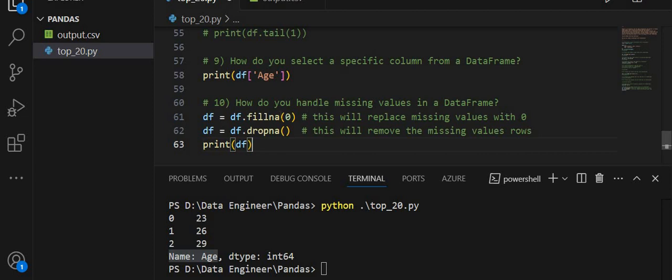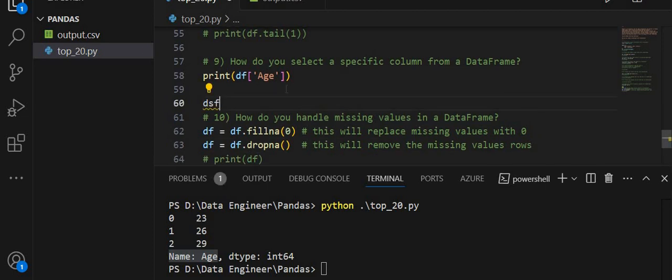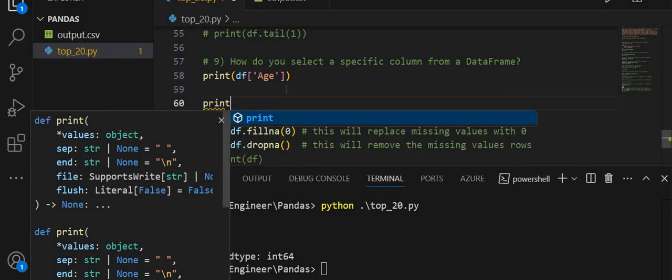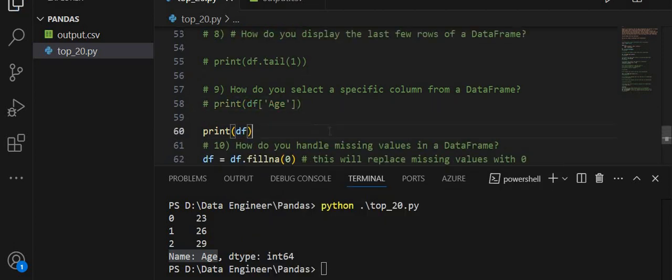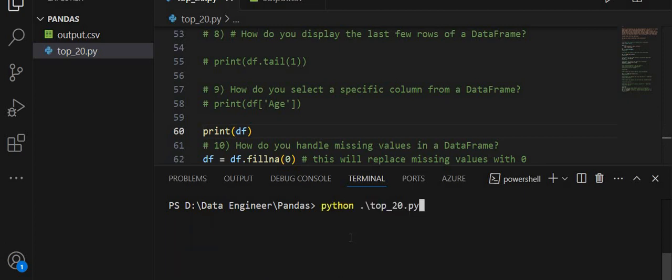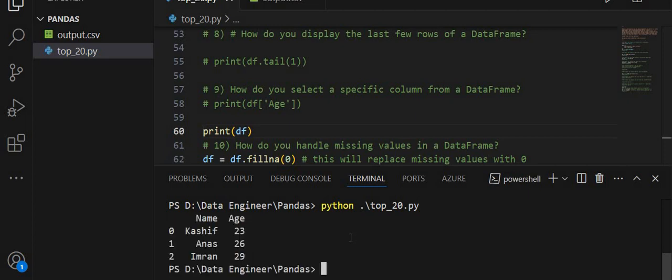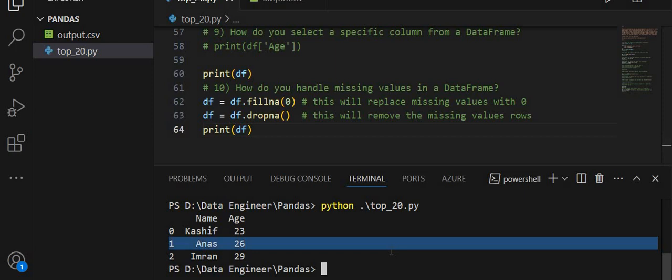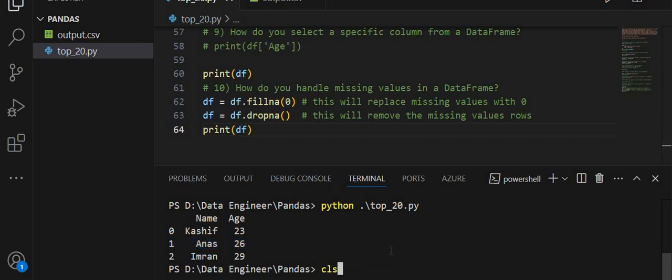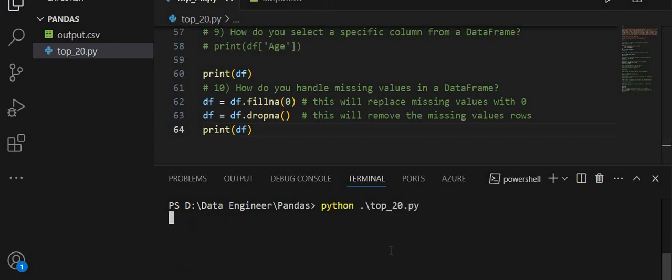First I want to print my data frame to show you whether my data frame has missing values or not. Clear my terminal and see, I have no missing value in my data frame. So if I run this, you will see I am getting the same data frame again.